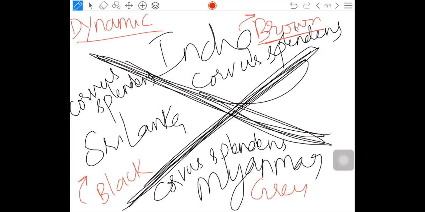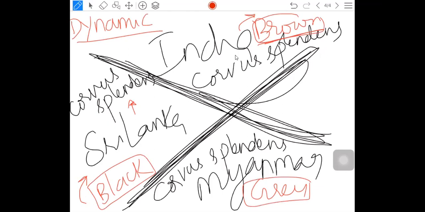Okay. So change is common. That's what we said as dynamic nature, that species have dynamic nature. When the environment changes, that means the environment here became one with high temperatures, that's why it changed to black color. It changed to brown color. It changed to gray color.